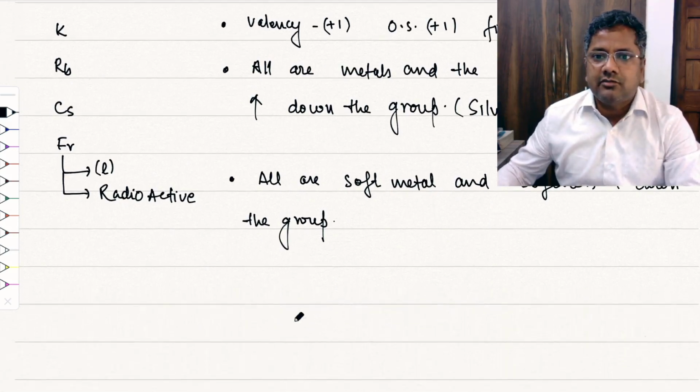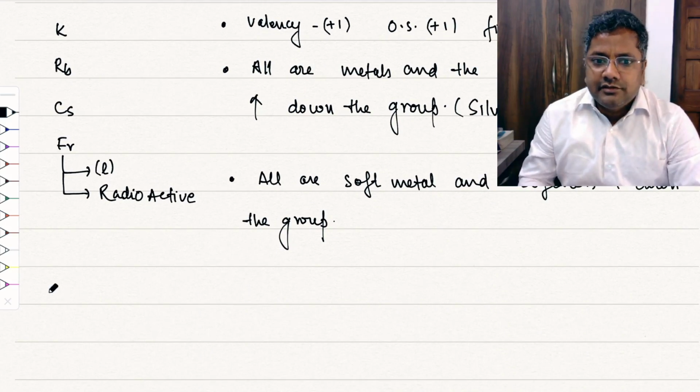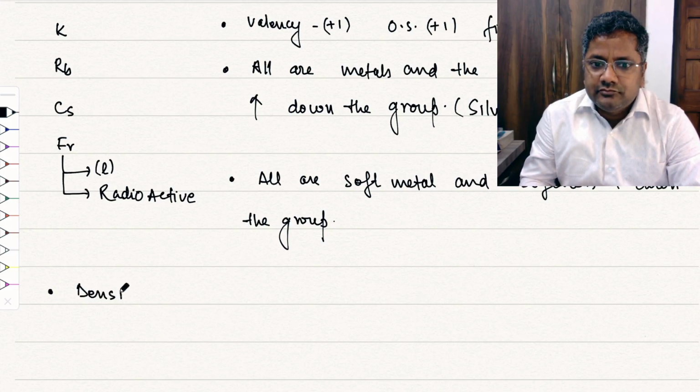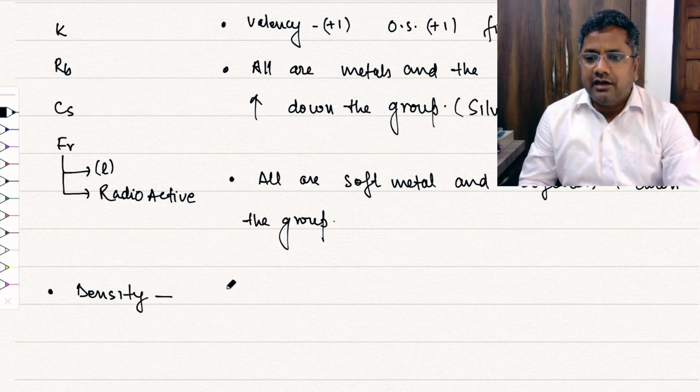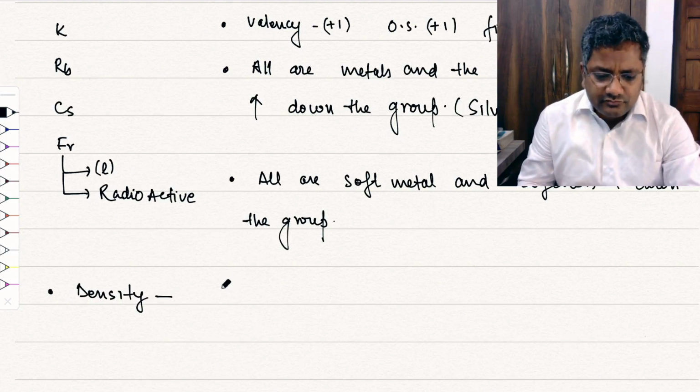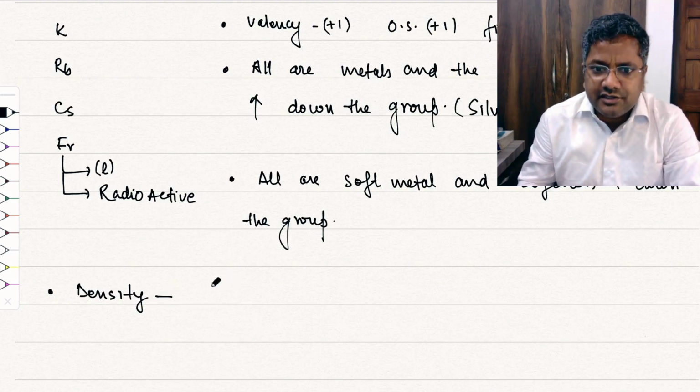Now let's talk about the density. The general trend is that the density of these elements increases down the group.